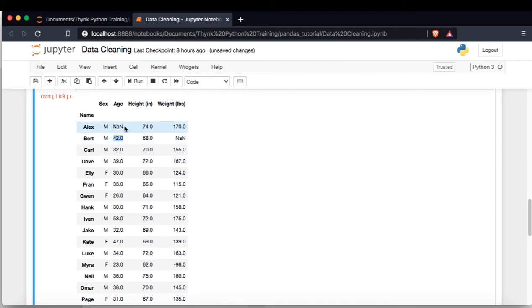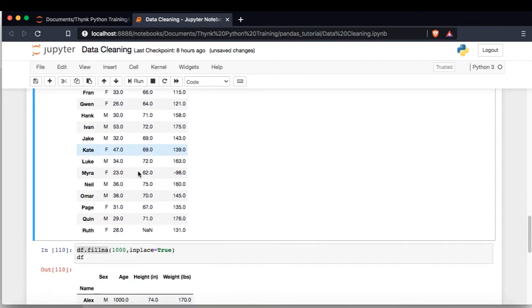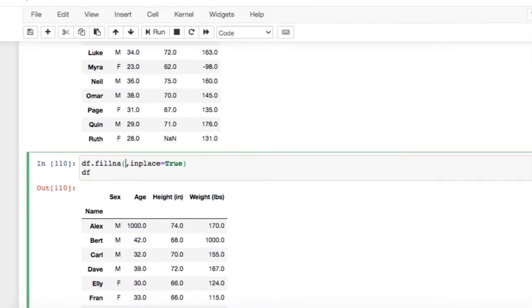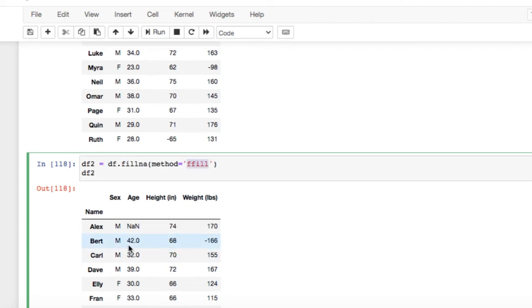So if I want to replace nan by the previous value, the command which I use is, let me delete this part of the command, I'll say method equals ffill. Now ffill stands for forward fill, and because in our case nan is the very first value, there's no previous value, hence no changes are being made.